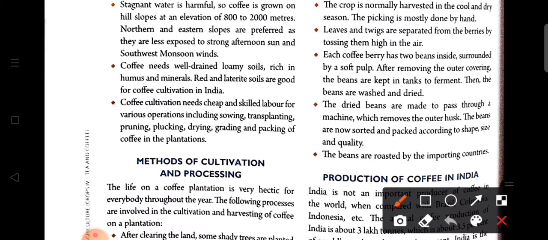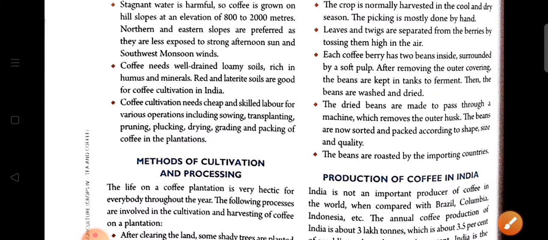Each coffee berry has 2 beans inside, surrounded by soft pulp. After removing the outer covering, the beans are kept in a tank to ferment. What does fermentation mean? Fermentation is the chemical breakdown of a substance, which can be brought about by heat, or by bacteria or yeast, but here it is mainly done by heat.